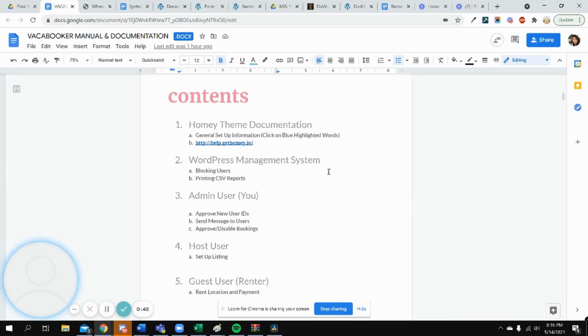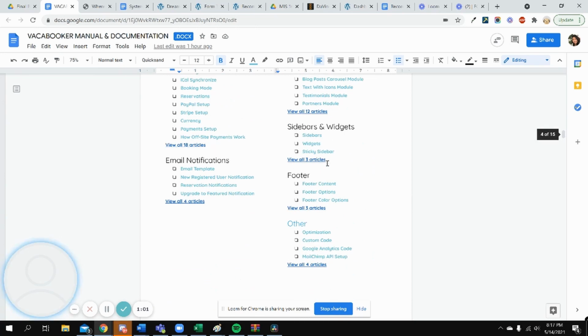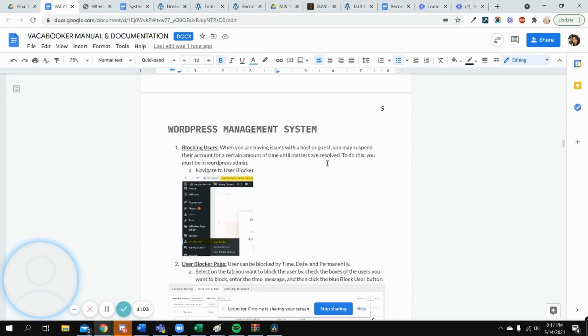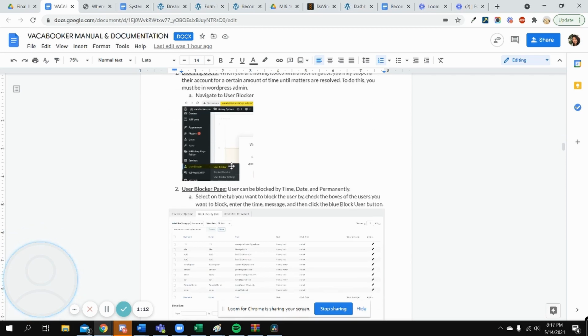For the rest of the content, we're going to start with the WordPress management system, the admin user, the host user, and then the guest user. So for the WordPress management system, what we decided to focus on is blocking users. In case we're having trouble with a guest or host, we can block the user. To do this, we go into WordPress admin and then we navigate to User Blocker.